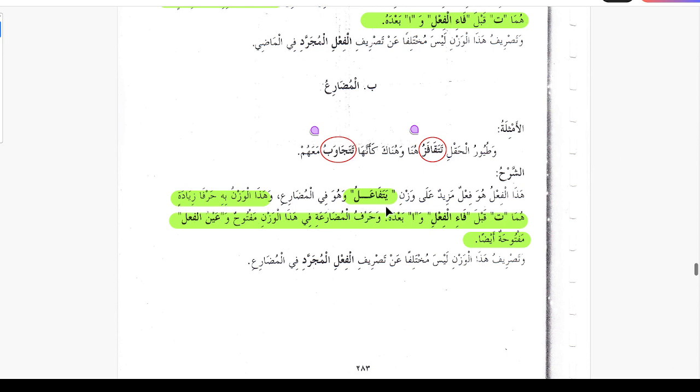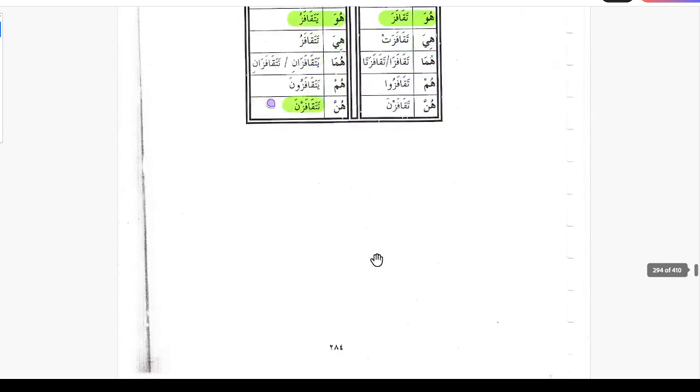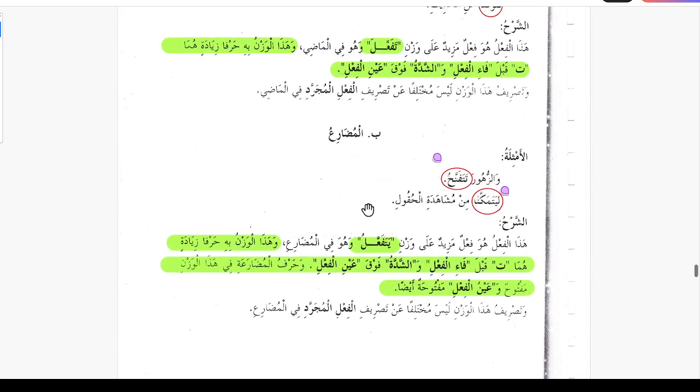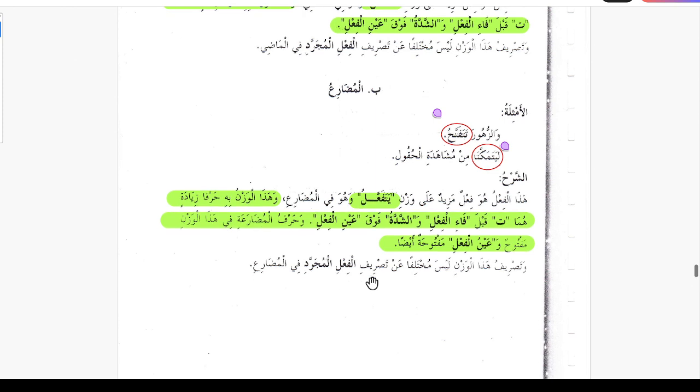Tafa'ala yatafa'alu, the harful mudare is getting fatha and an kalima getting fatha. So this is the same thing here. Tafa'ala yatafa'alu, harful mudare ya getting fatha here and an kalima also getting fatha.